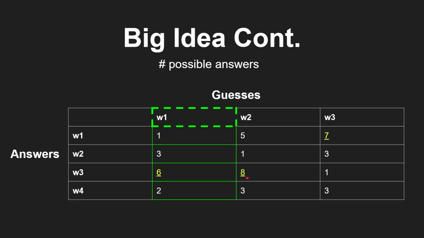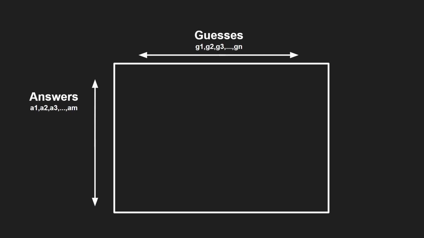This one guarantees it will be 8 or less, this one guarantees it will be 7 or less. So we're going to choose W1 as our guess here, and then we will do the same procedure for every guess that we make, but we will of course absorb any new information that we get from making that guess. So we will absorb whether the letter is green, whether it's yellow, and that will help shrink down our answer list. So more generally, we're going to have guesses here, G1 through GN, and then answers from the answer list, A1 through AM, and then we're going to build up this matrix.